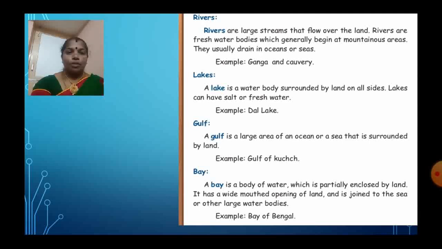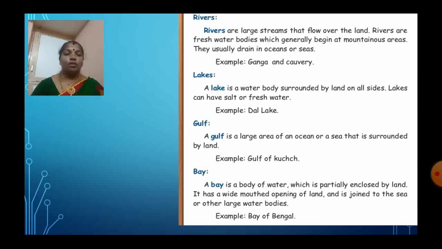And some other water bodies also we are going to see. First we have seen oceans and seas. Next we are going to see rivers. Rivers are large streams that flow over the land. Rivers are fresh water bodies which generally begin in mountainous areas. They usually drain into oceans or seas.